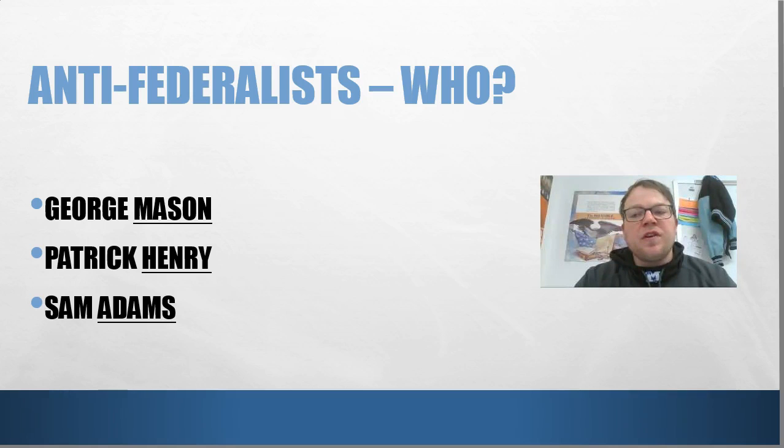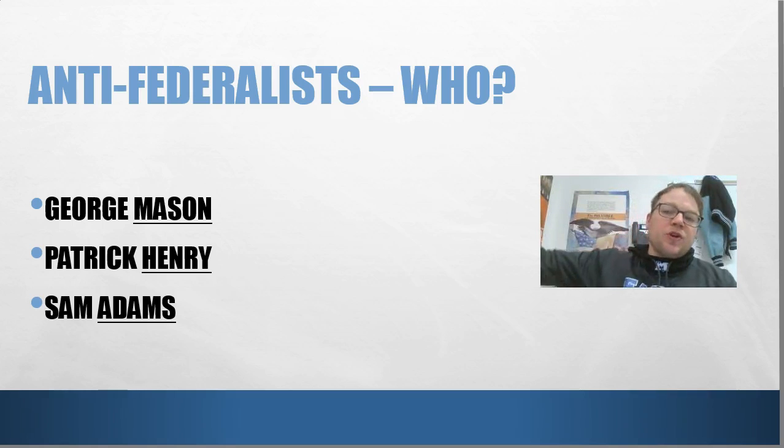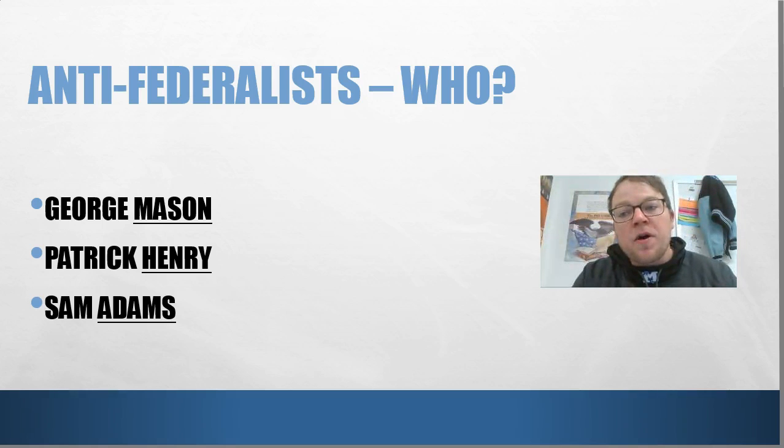Sam Adams was a guy that was very influential in the American Revolution with the Sons of Liberty and leading the Patriot cause. He felt that this was going too far, that basically we were getting another mini version of England. We were trading that tyrant from 3,000 miles away for a tyrant that could be a couple hundred miles away. And he really felt that was doing a disservice to the American people, especially people who fought for the American Revolution, which, remember, in 1787, the American Revolution only ended 6 years ago. So there's still a big imprint of the American Revolution in America at this time.